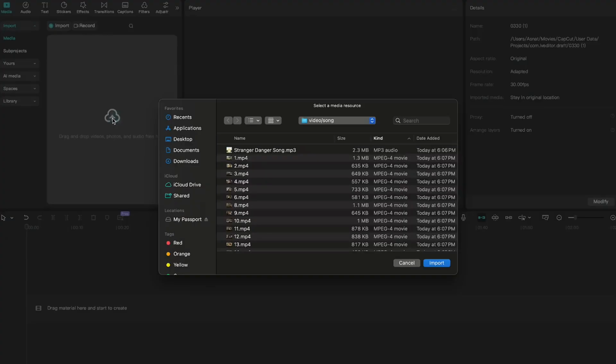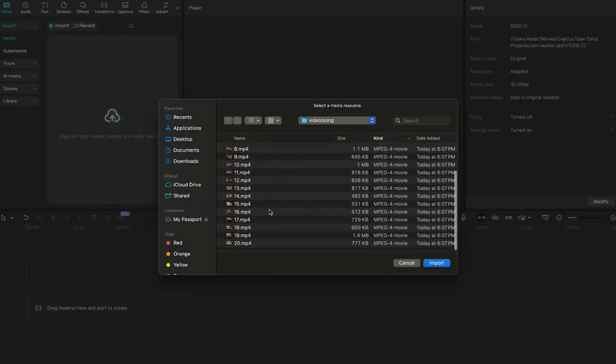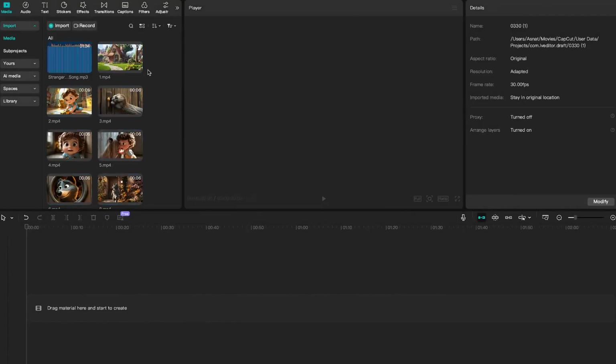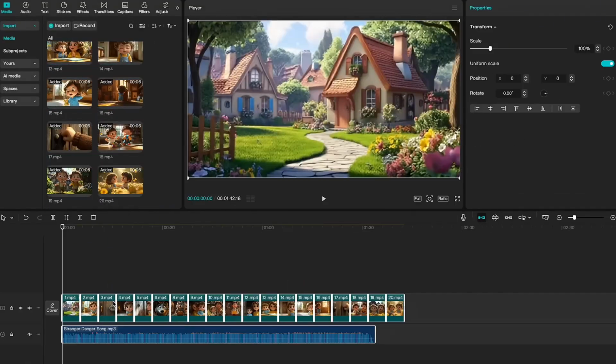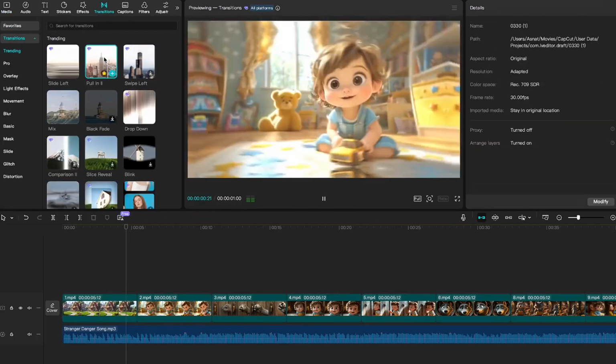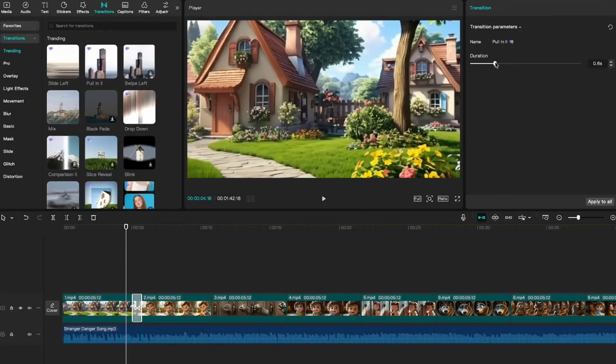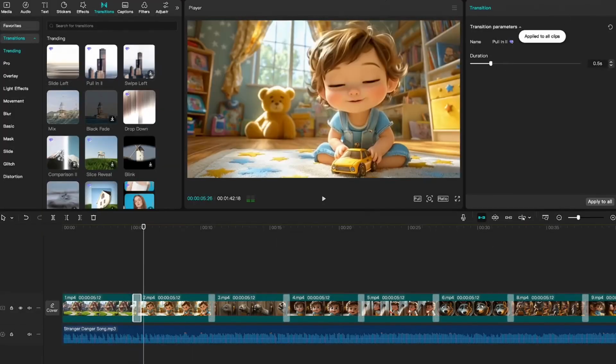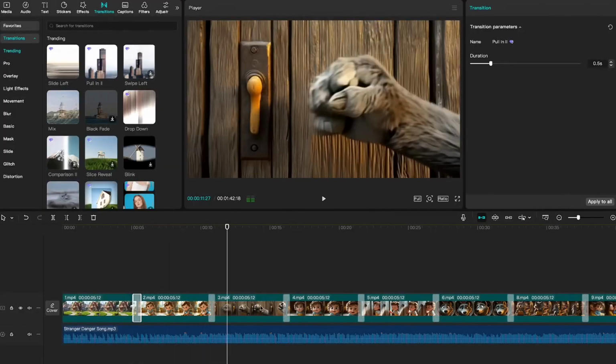Open CapCut and import all the clean animated clips you just prepared. Drop them into the timeline in the right order to match your story. Next, bring in your background music. It helps carry the emotional tone of the video. In my case, I decided to keep the animation without voiceover.